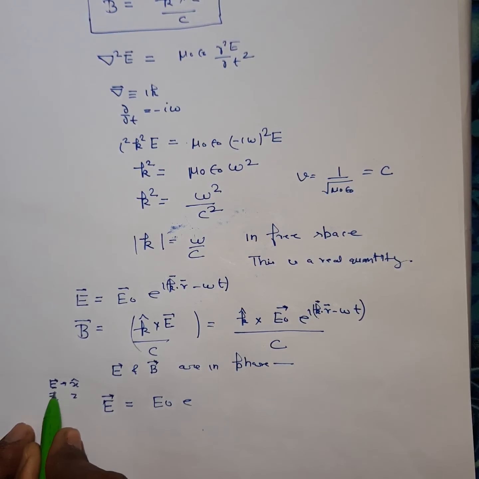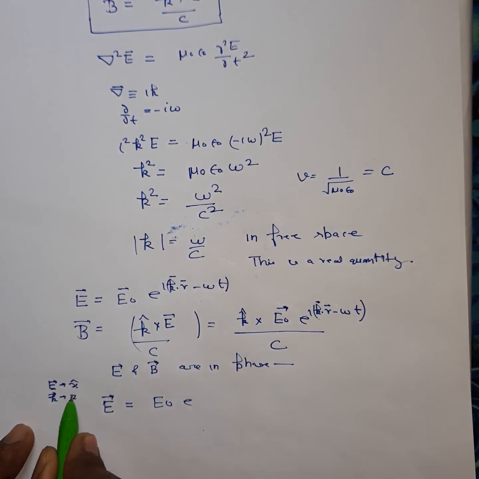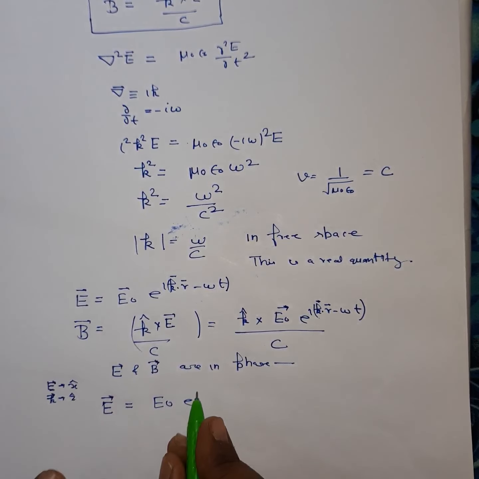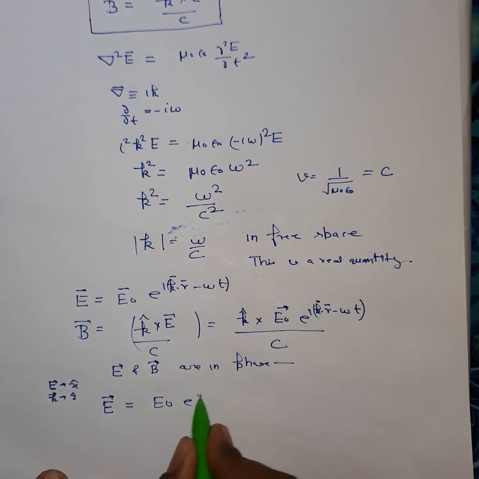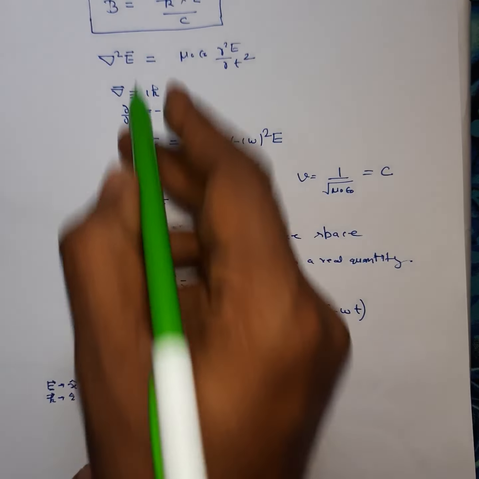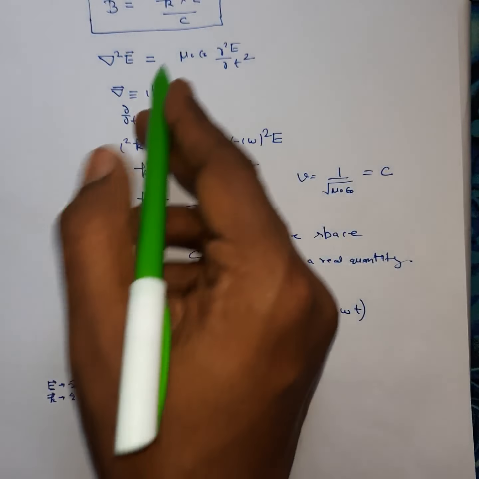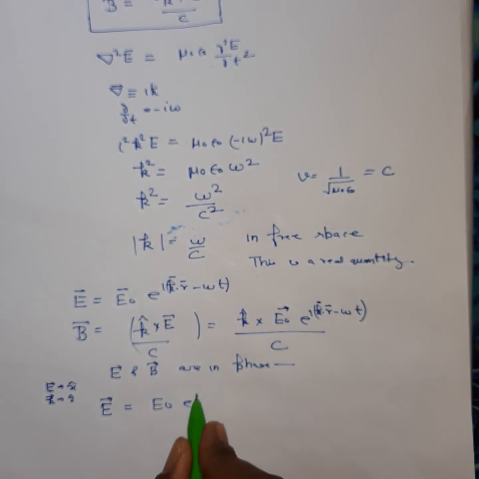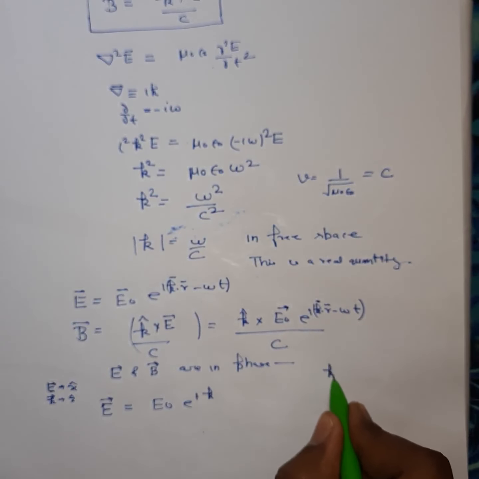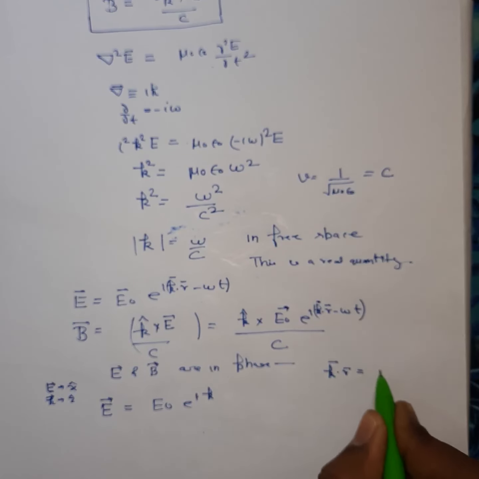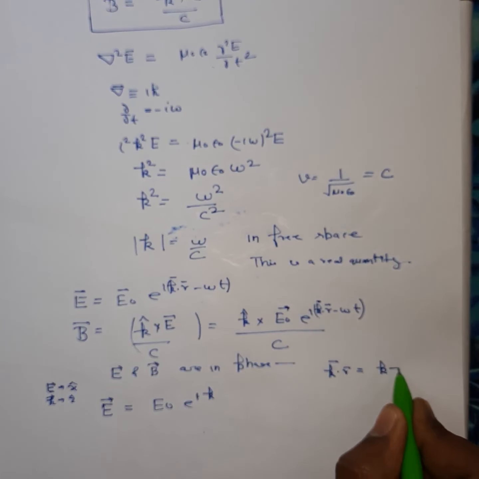So the wave propagation vector is along z cap. In this case the solution of this equation can be written as E0 e to power i k dot r, where k dot r will be equal to kz.